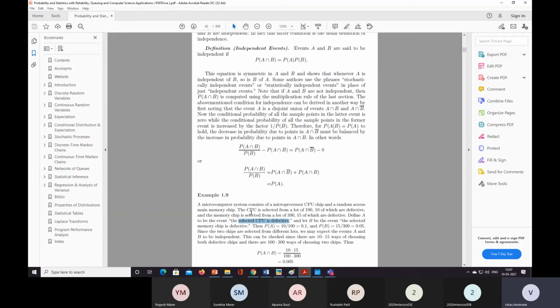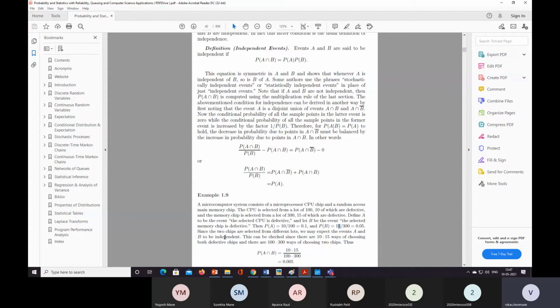So we need to find out the probability that the selected CPU is defective, and let the event be that the selected memory chip is defective. So we can call this event B. Event A is about the CPU chip, and event B is about the memory chip. So probability of A is 10 upon 100. Similarly, probability of B is equal to 15 upon 300.